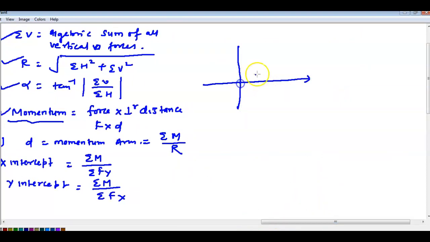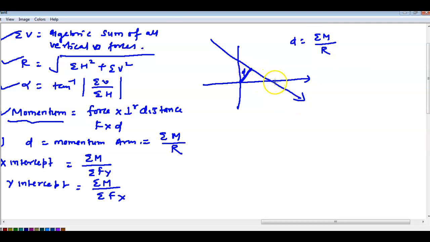Okay, the resultant will not necessarily start from the origin; maybe this is the resultant. This is the force and this is the resultant. Consider this direction is going. So this is the D, which is equal to moment by resultant.